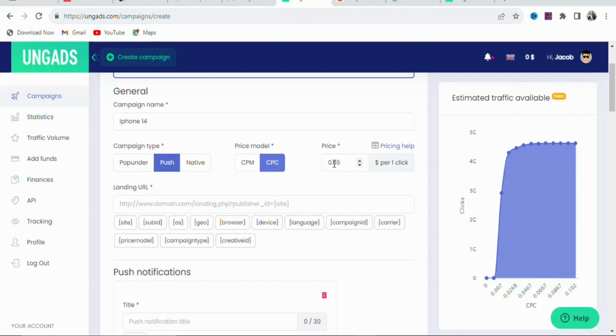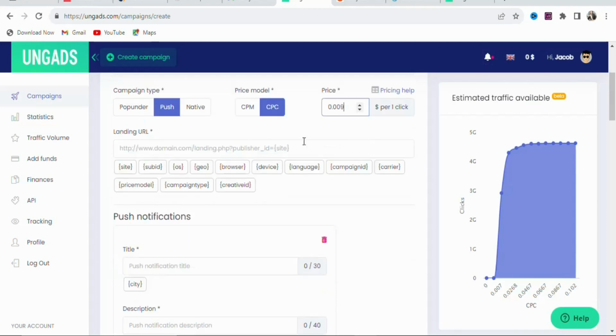You can see this is the price per click. If you want, you can change it. You can see it right here. So now what we have to do is reduce it because this is so high. So just reduce it. As you can see, this is my cost per click. If you want, you can increase it. You can decrease it. It depends on the amount that you want to pay. You can see this is the minimum amount and this is the maximum amount. So any of them that you want, you can select. In this case, I want to reduce it further. So let me put 0.9. This is the amount that I want to pay per click. Once that is done, you are going to scroll down.